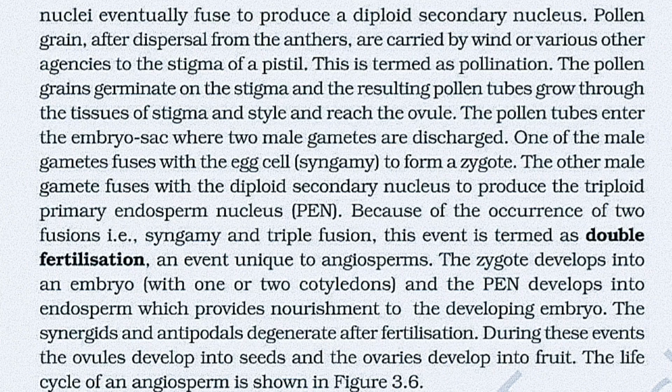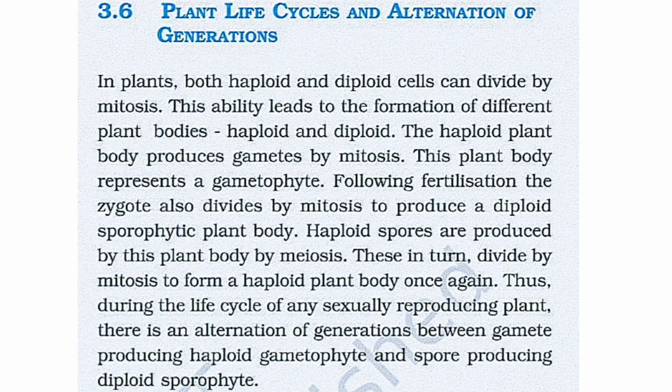The zygote develops into an embryo with one or two cotyledons and the PEN develops into endosperm, which provides nourishment to the developing embryo. The synergids and antipodals degenerate after fertilization. During these events, the ovules develop into seeds and the ovaries develop into fruit. The life cycle of an angiosperm is shown in the figure. Plant life cycle and alternation of generations.